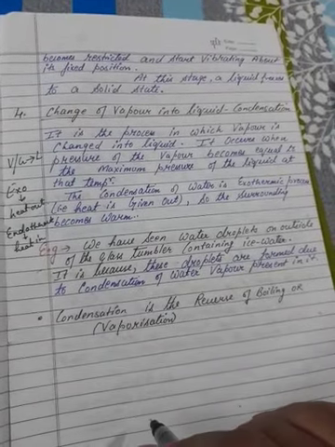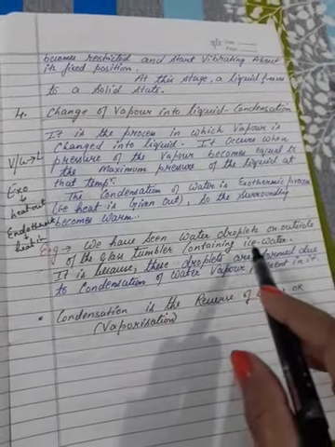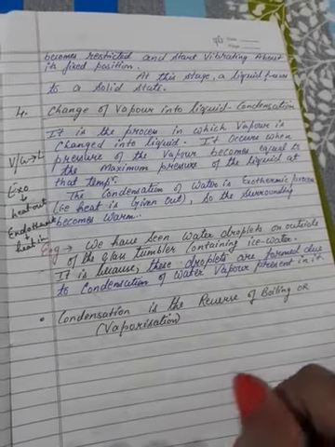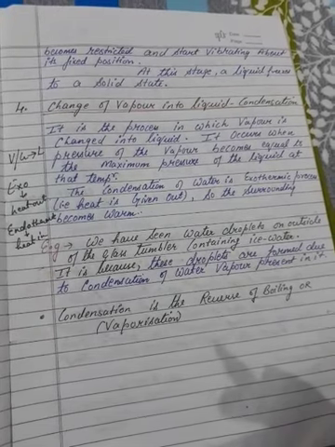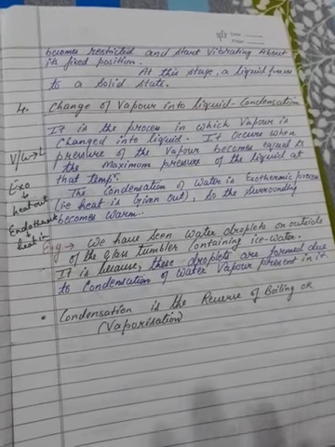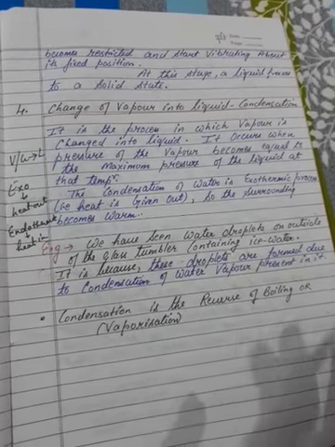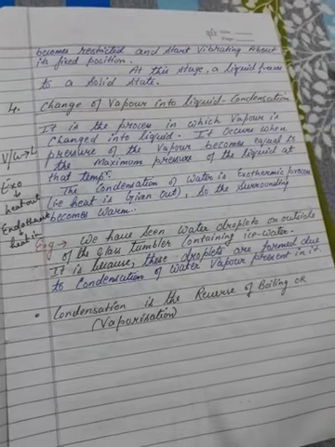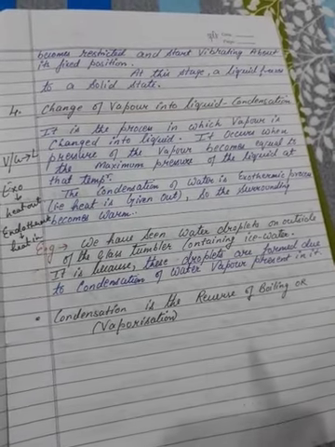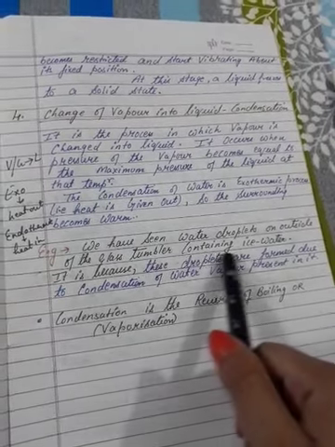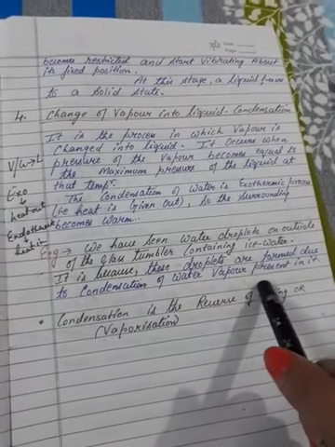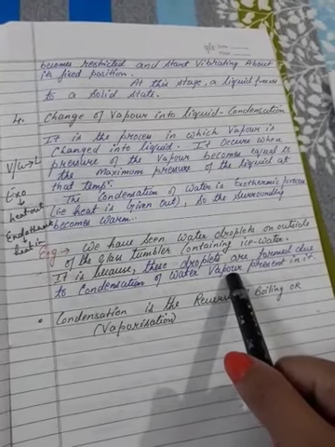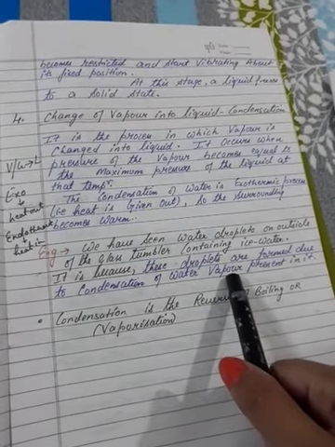An example: we have seen water droplets on the outside of a glass tumbler containing ice water. In summer days, when we take water from a bottle from the fridge and put it in a glass, we see water droplets coming on the glass. Why is it so? Because these droplets are formed due to condensation of the water vapor present in the air.